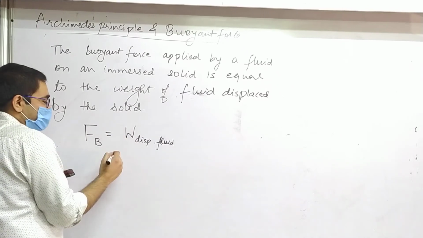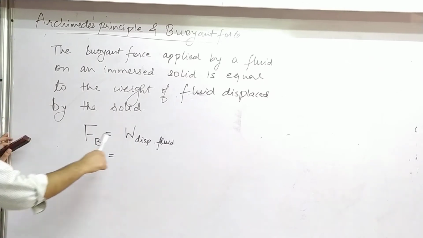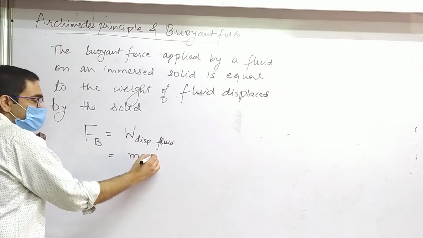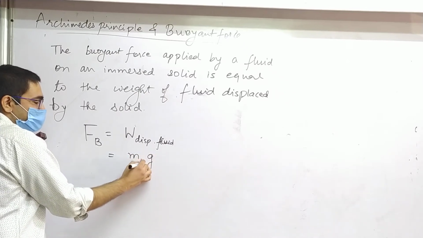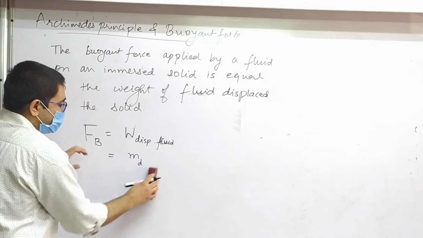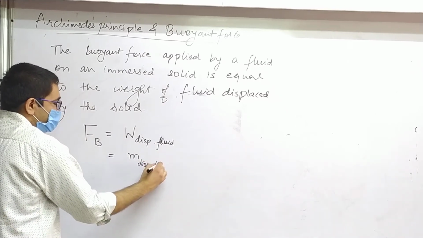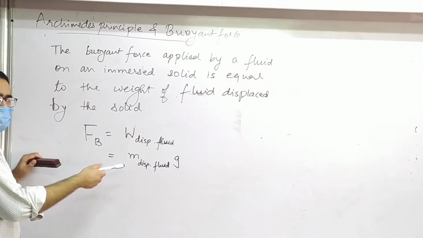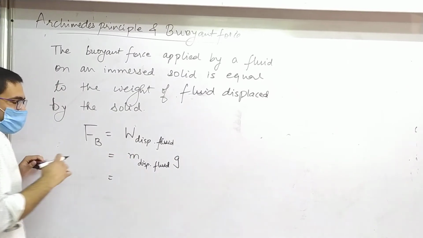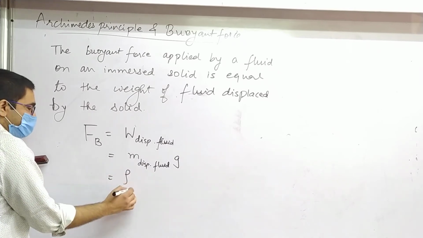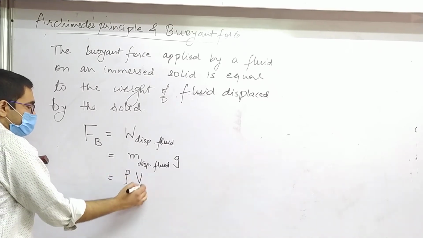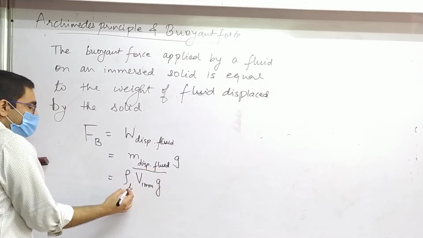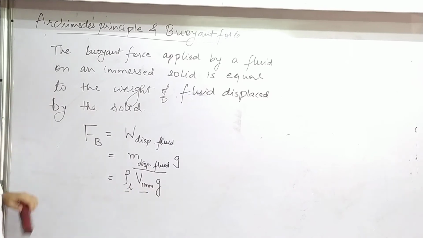But often we write it in a slightly different form. Weight of displaced liquid. How do you find weight of anything? Mass into g. I hope that is fine. So this is mass of displaced liquid, mass of displaced fluid or liquid. But if you want to write mass of anything, you can always write it as mass is equal to density into volume.